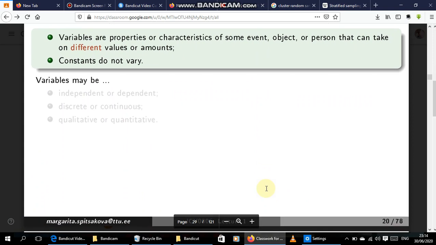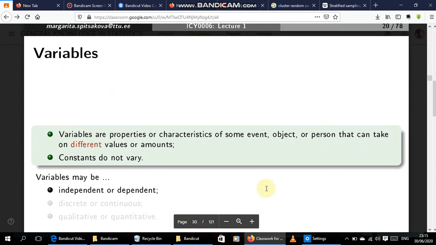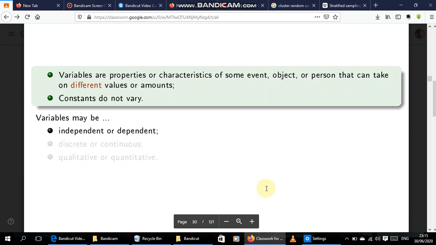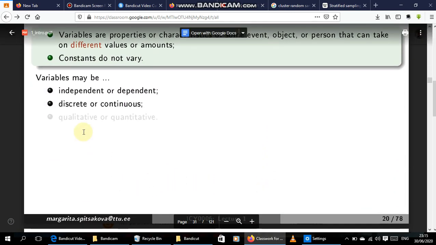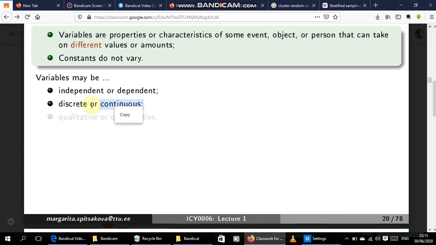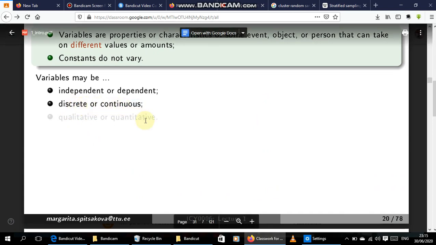So variables, we are trying to classify or categorize variables. Variables can be independent or dependent. We'll look at them. Variables can be discrete or continuous.